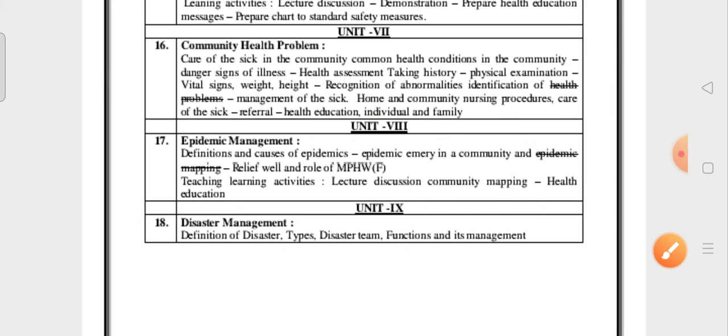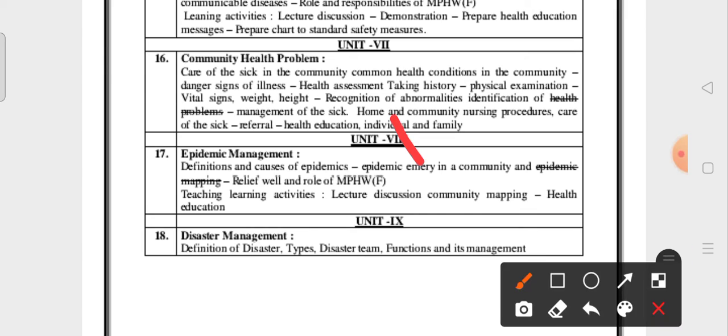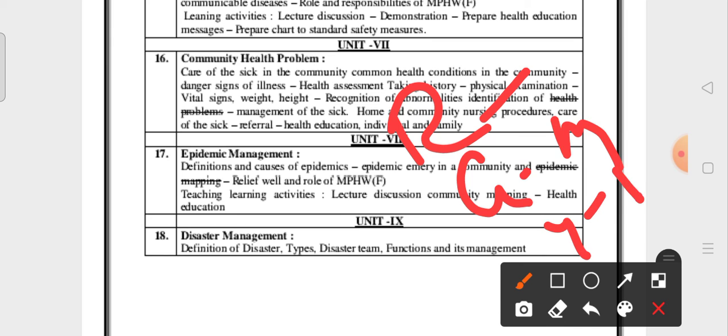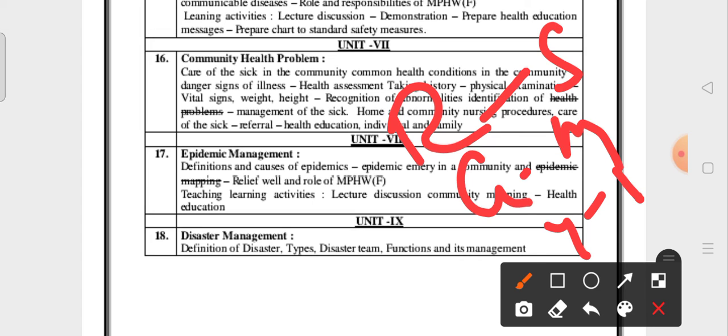Red indicates emergency. Red indicates severe, green indicates moderate, yellow indicates mild, and black indicates death.